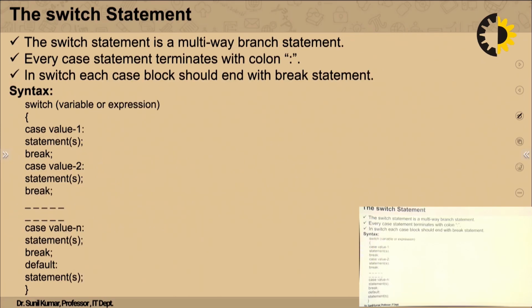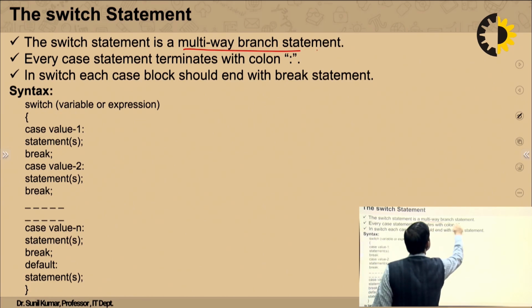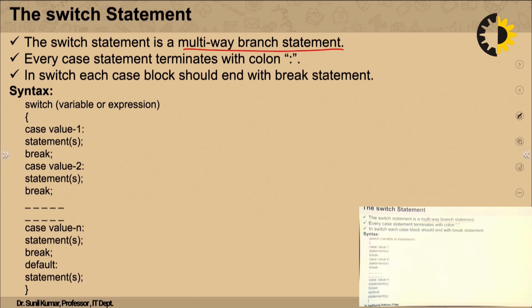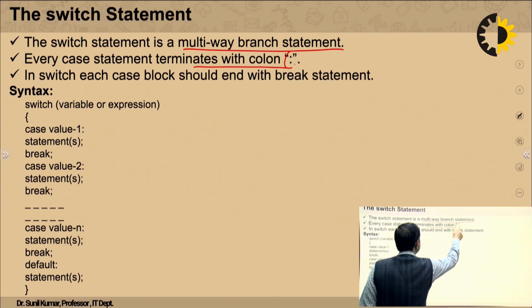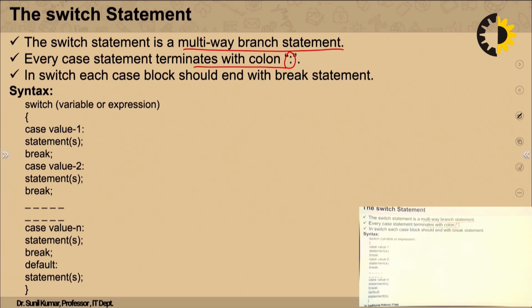Next statement is switch statement, and as we have discussed, if we have multiple cases and at a particular time we want to execute a particular case, then the switch statement is used. Basically, it is a multi-way branch statement. We have multiple cases and every case will be terminated with a colon. At the end of each case we have to apply the break statement, so that after executing that particular case, it should come out from the program. This is the syntax for that.